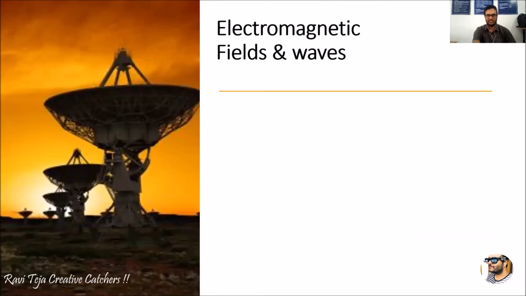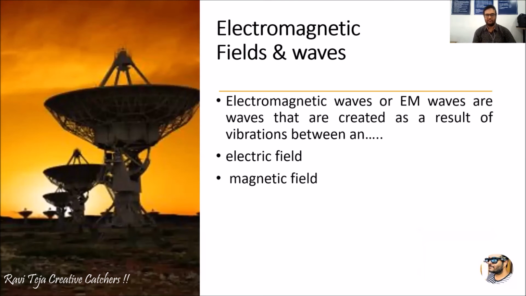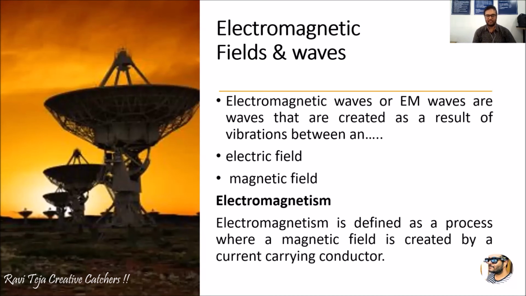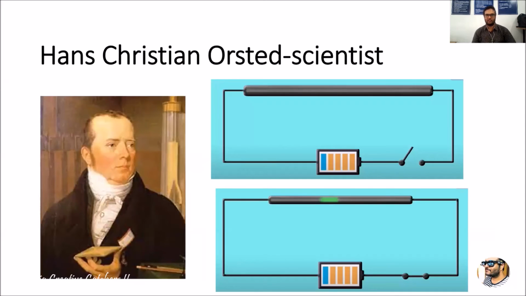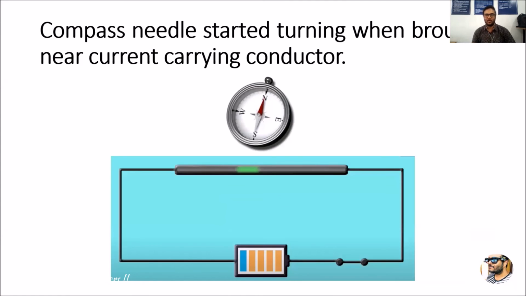So if you once again see the concepts, electromagnetic waves, or EM waves, are created whenever two fields, the electric field and magnetic field, are in motion or in vibration, okay. And coming to electromagnetism, it is a process where a magnetic field is created by a current carrying conductor. How? It was discovered by a scientist called Hans Christian Ørsted. Whenever he passed current through a current carrying conductor and a compass was brought near it, that compass started deflecting.